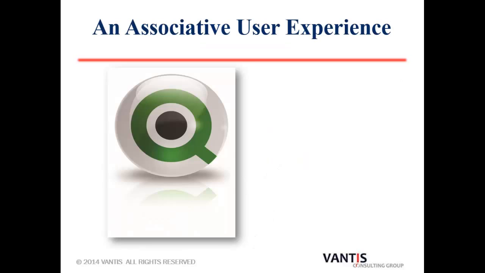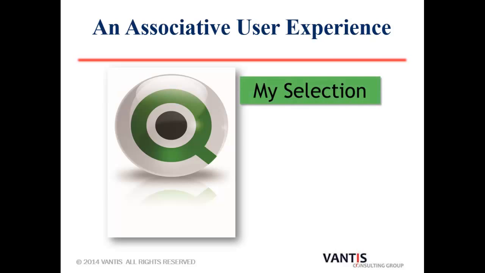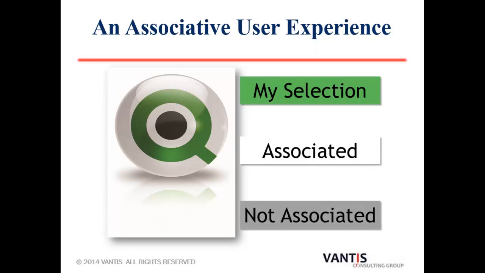At the heart of associative search is the QlikView concept of green, white, and gray. QlikView lists entities of interest to the user. The user selects an entity and QlikView immediately highlights the selection in green and all the remaining entities in either white or gray. Not associated entities are deemed to represent the opportunity.